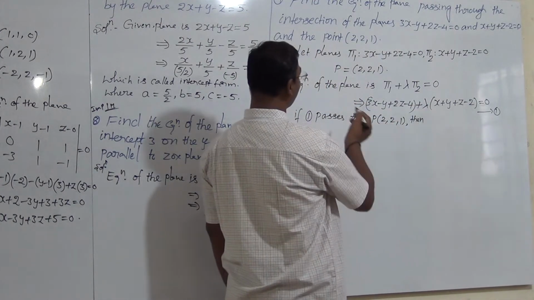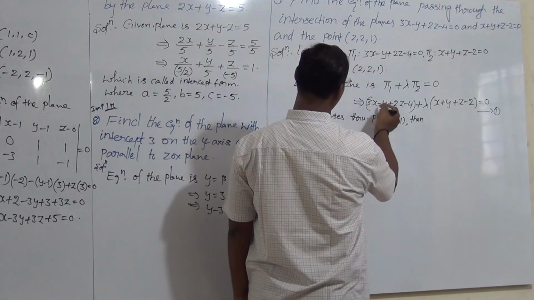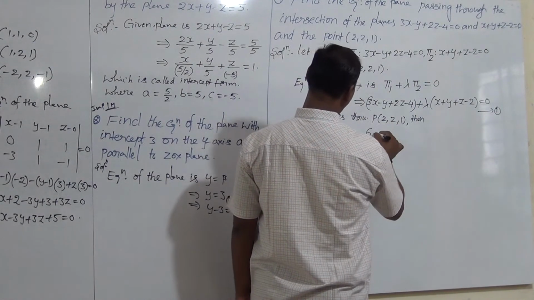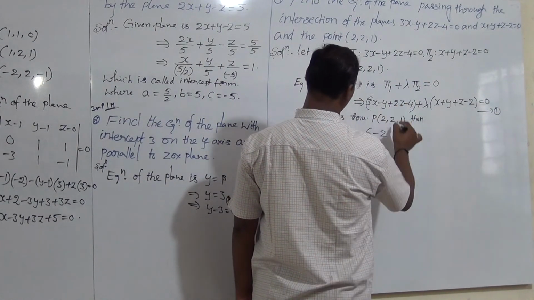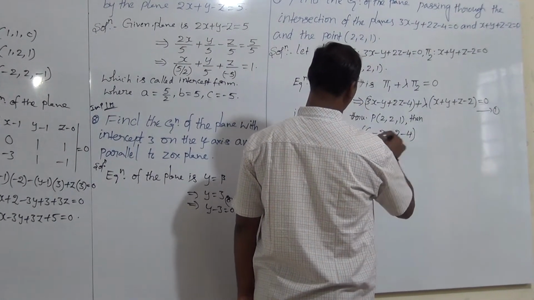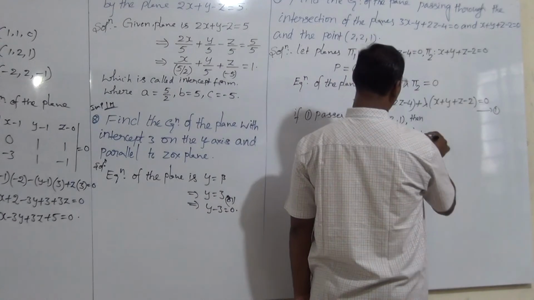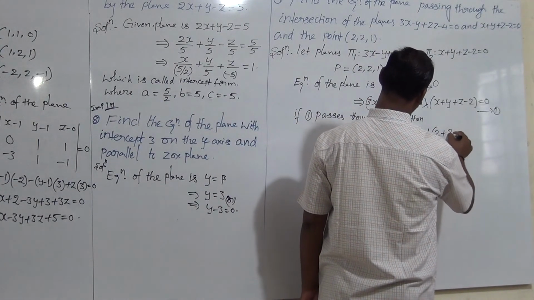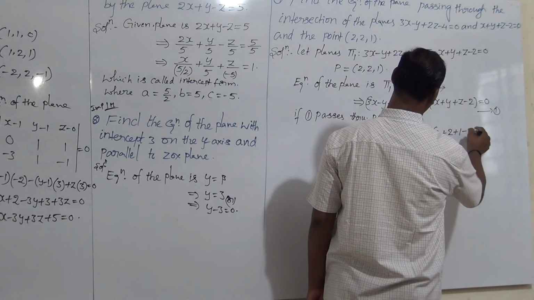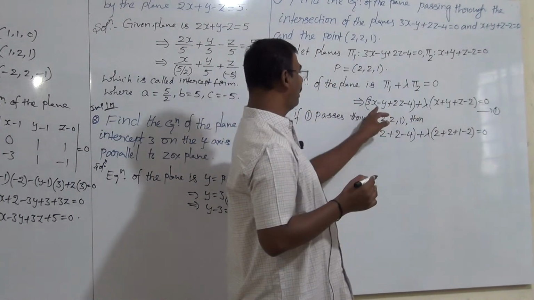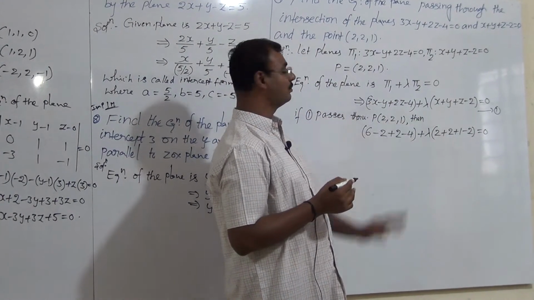Check: substitute here the x, y, z values. 3 times 2 is 6 minus 2 plus 2 minus 4 plus lambda times (2 plus 2 plus 1 minus 2) equals 0. So fill in the x, y, z numbers.